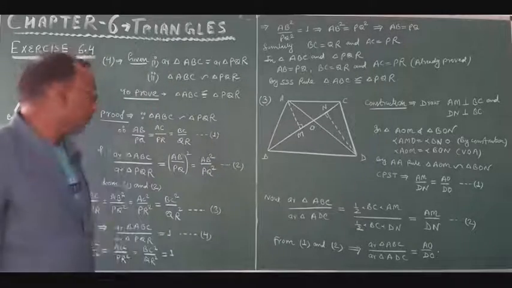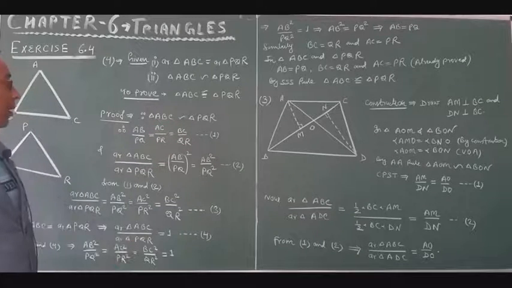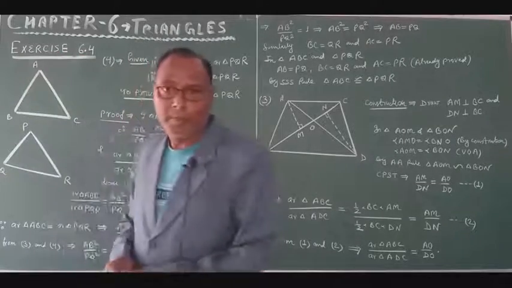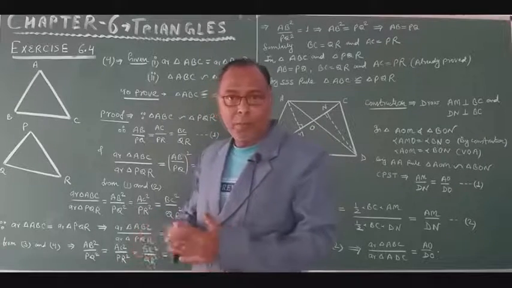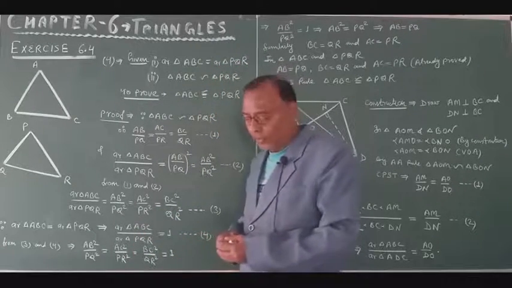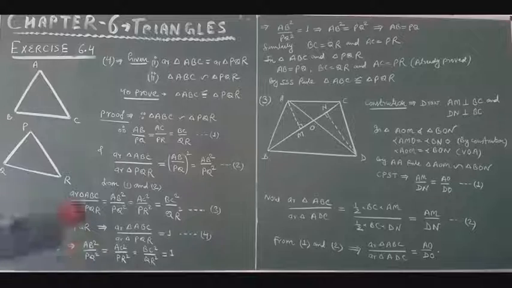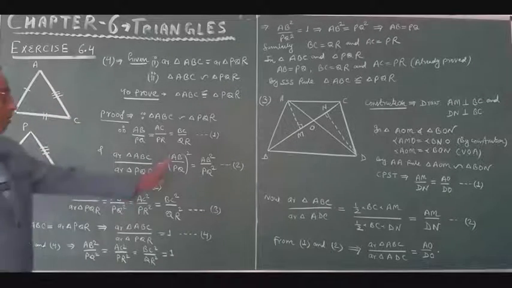Now, since it is given that triangle ABC is similar to PQR, their corresponding sides will be proportional. When two triangles are similar, their sides are proportional and the corresponding angles are equal. So since the triangles are similar, therefore AB upon PQ is equal to BC upon QR is equal to AC upon PR. This will be equation first.